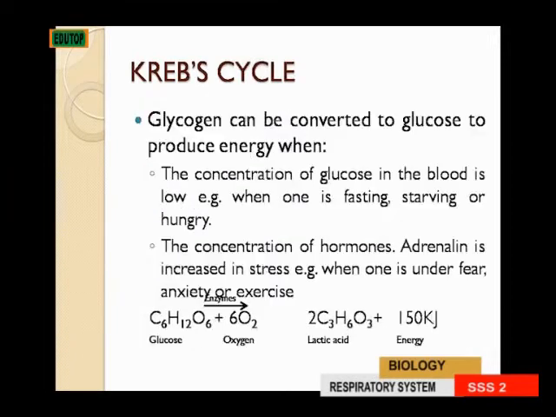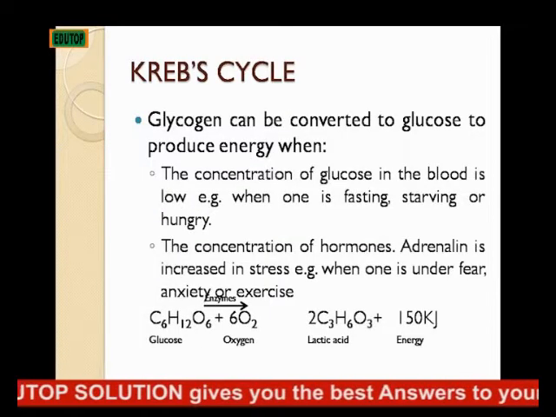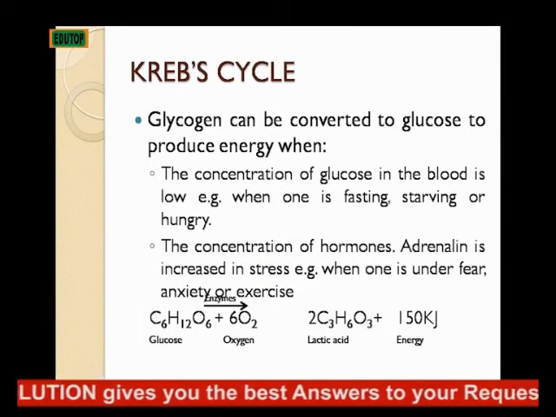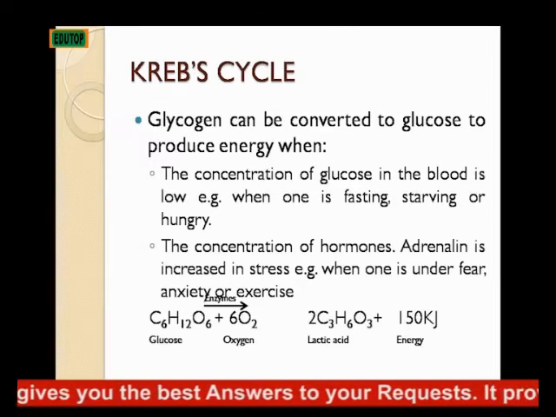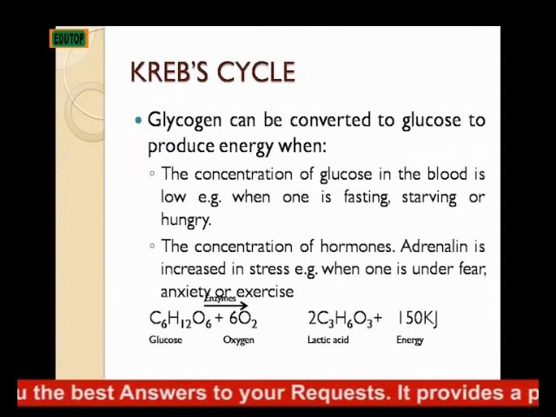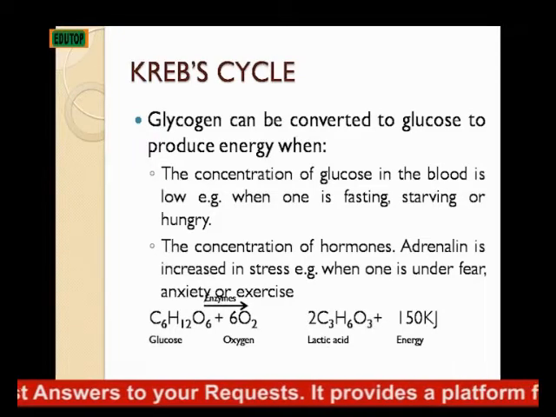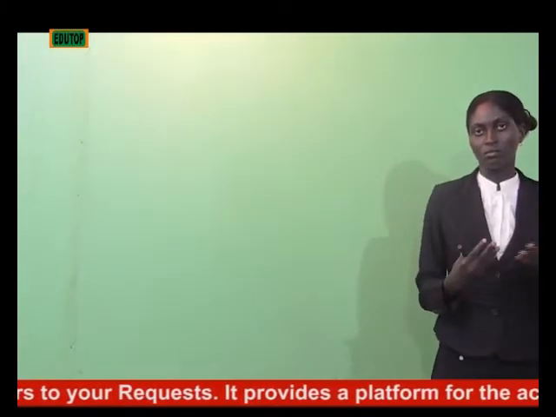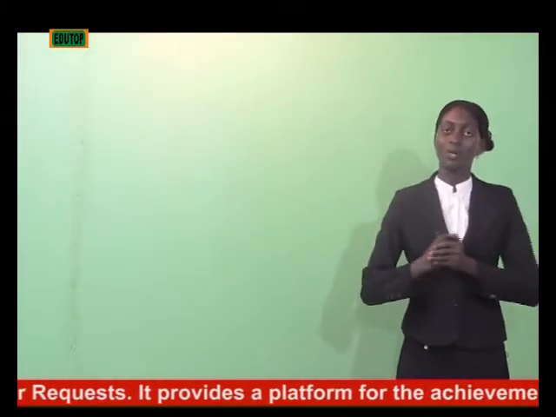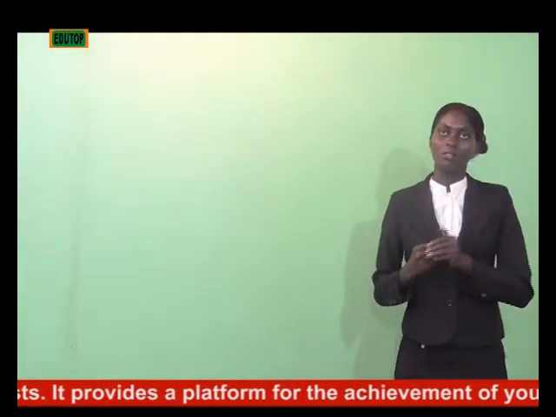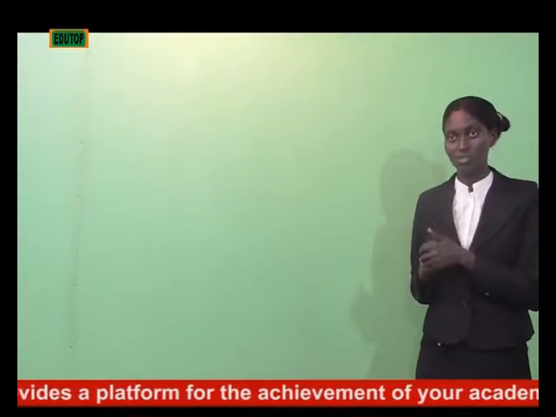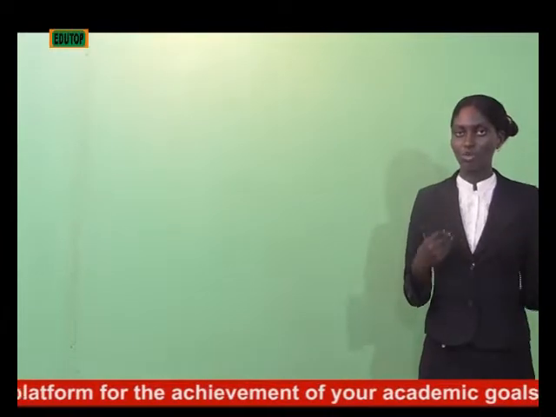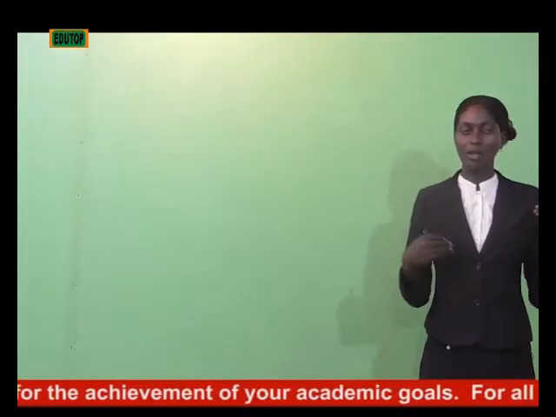Glycogen can be converted to glucose to produce energy when the concentration of glucose in the blood is low. You know, when digestion occurs, the starchy food is broken down to glucose in the body, and the glucose is used. Sometimes it's converted into glycogen.